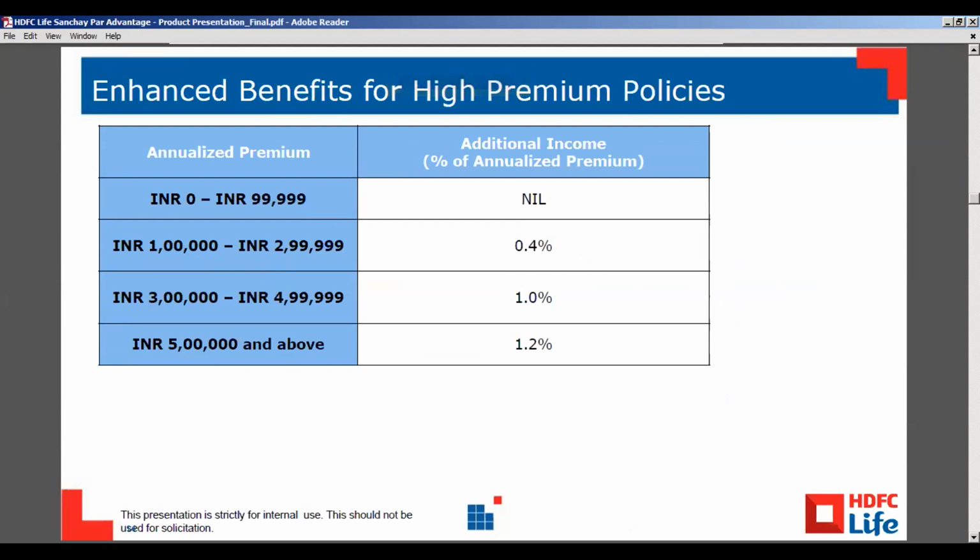Okay, so there are more benefits if the customer is choosing a higher premium. The customer will get some extra percent of annualized premium. Suppose the customer is taking the plan with 1 lakh rupees, between 1 lakh to 2.99 lakh rupees, he will get 0.4% more of annualized premium. If the customer is choosing between 3 to 5 lakh, he will get 1% more of annualized premium. And if he's choosing above 5 lakh rupees, he will get 1.2% of annualized premium.